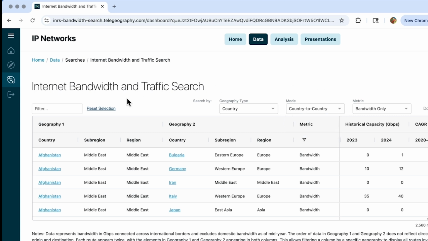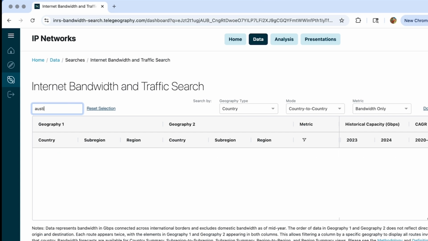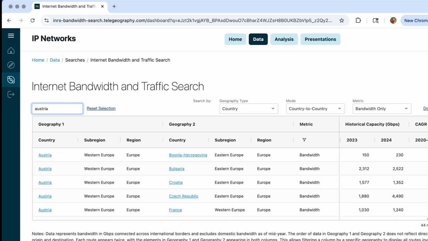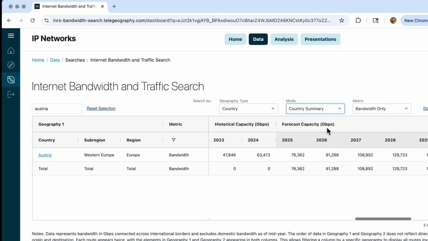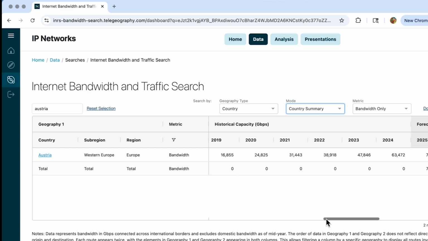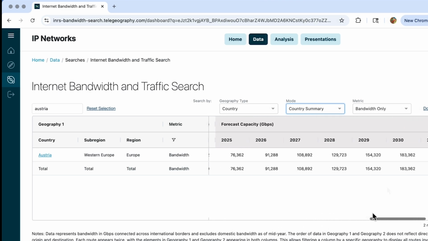Okay, let's type in a country here. Let's say Austria, particularly interested in that country. And we can view a historical bandwidth on a route level from Austria to other countries. And we can also view country summary. That is what is the totals out of Austria, both historically, as you can see here, and forecast going forward.